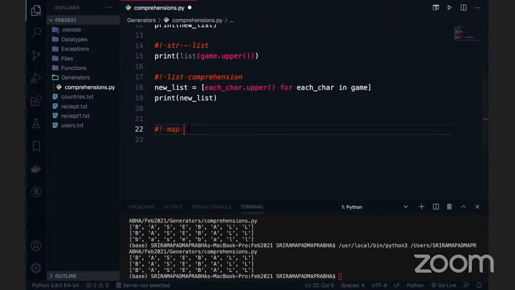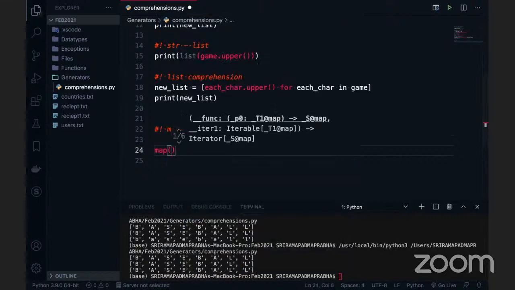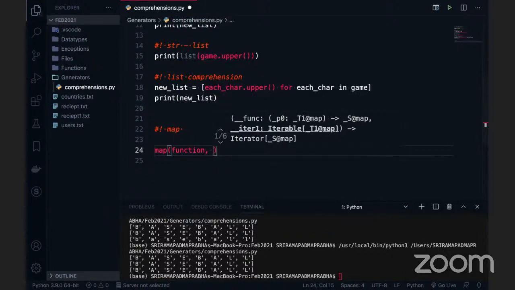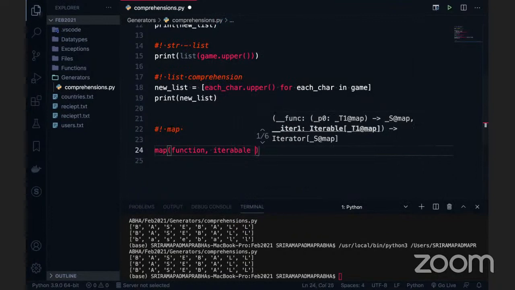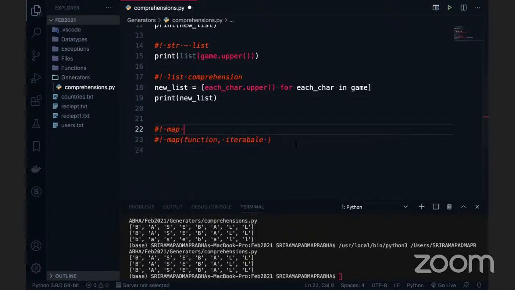Map always takes two parameters. The first parameter is some function. I'm just writing the syntax here first: function, comma, some iterable variable. This is the syntax of map. The same is applicable for map, reduce, and filter also. Okay, so I'm talking about map.